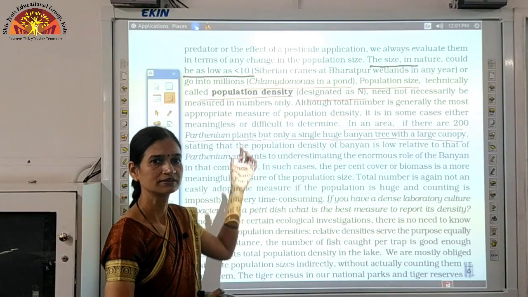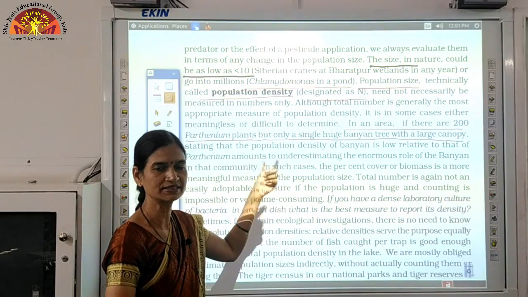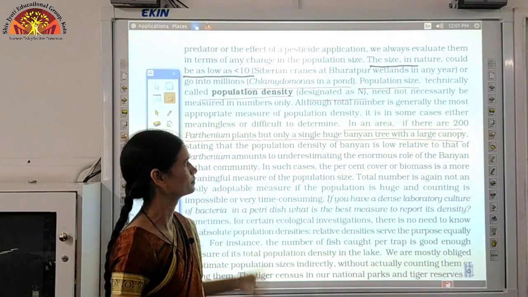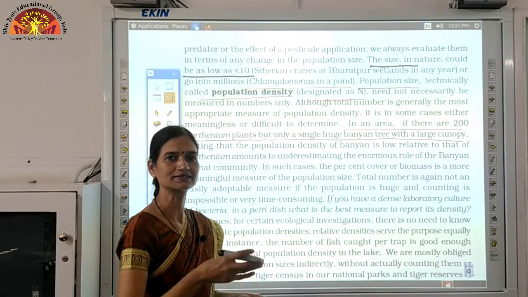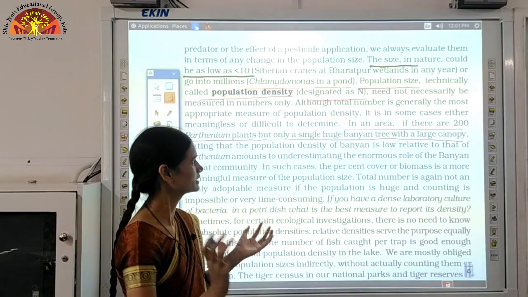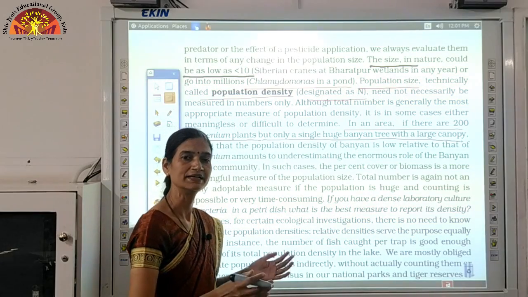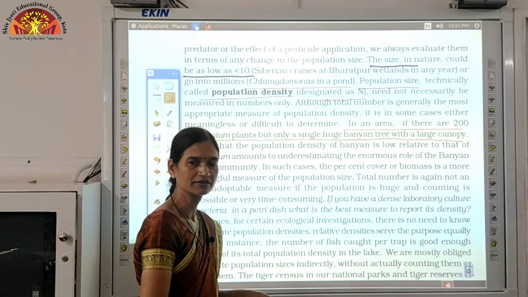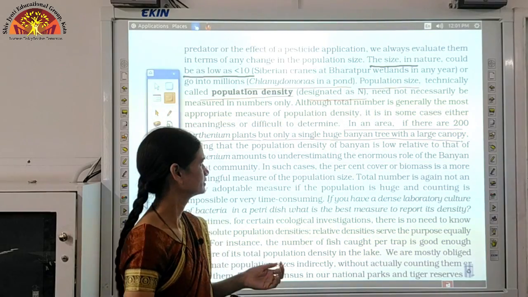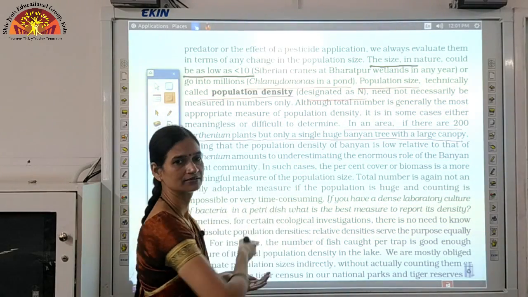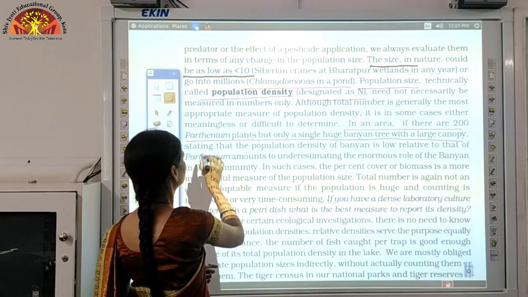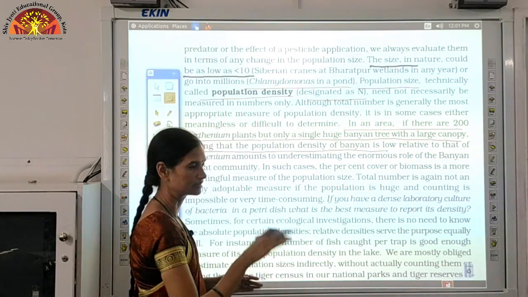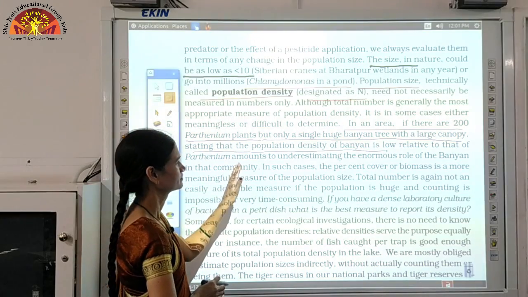Although the population of this banyan tree is less, only one tree is there, its canopy is large and many organisms are depending on that tree for their livelihood. So the population density of banyan tree is low relative to that of Parthenium.